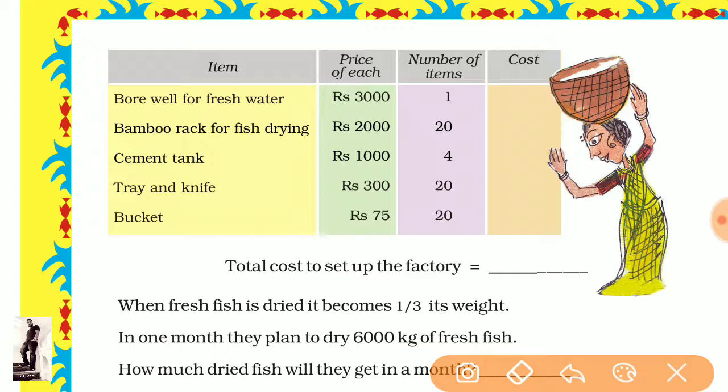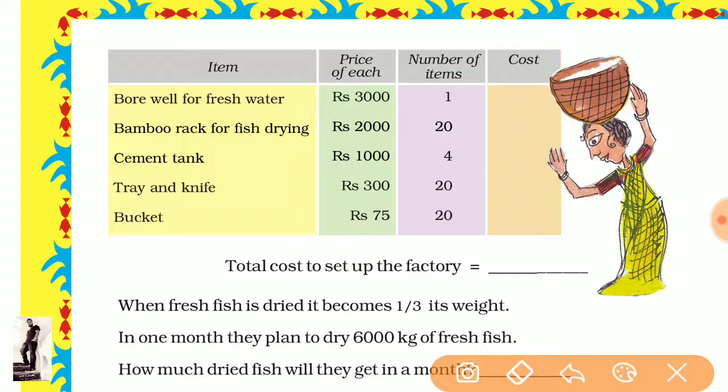Like if you are making a sauce company, you need big machines, a farm for fresh tomatoes, skilled workers, and bottles for the packing of the sauce. Like this, you need so many things.